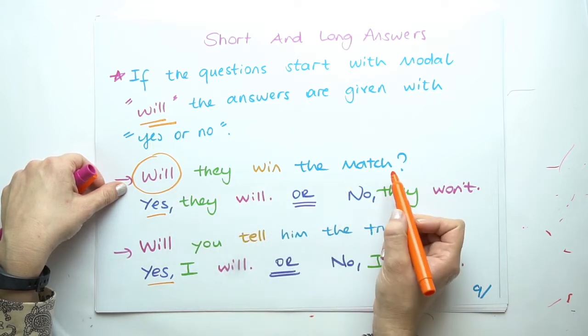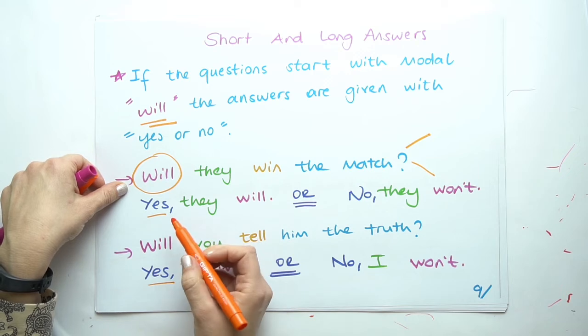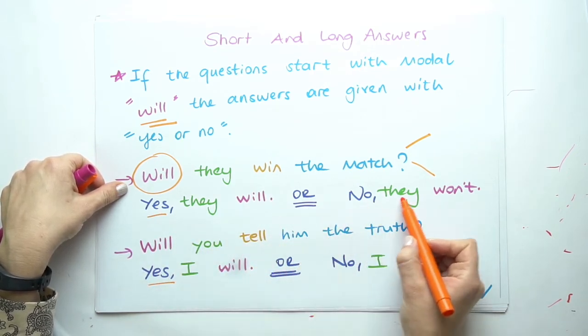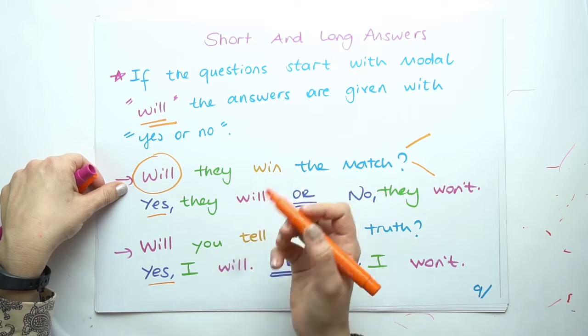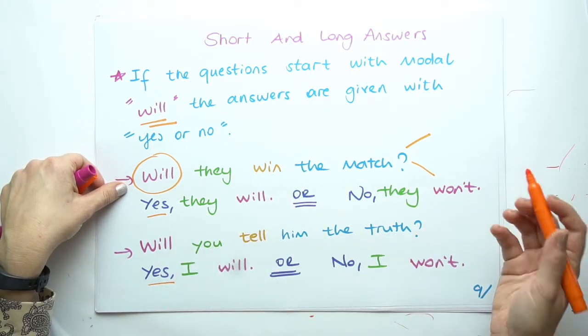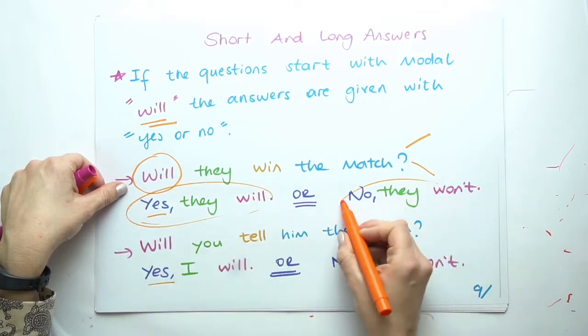Will they win the match? So there are two options, yes or no. The possible answers are yes they will or no they won't. I can go on these sentences as yes they will win the match or no they won't win the match. So these are for short answers.